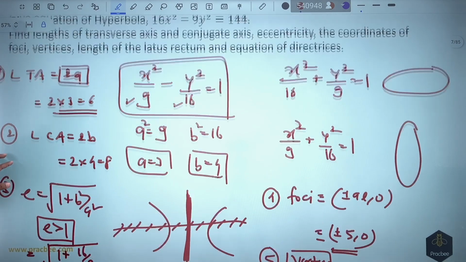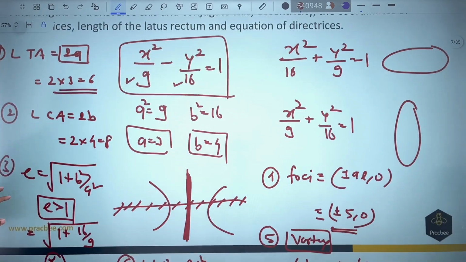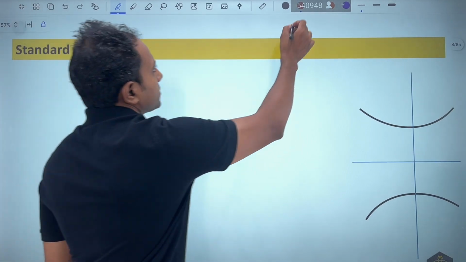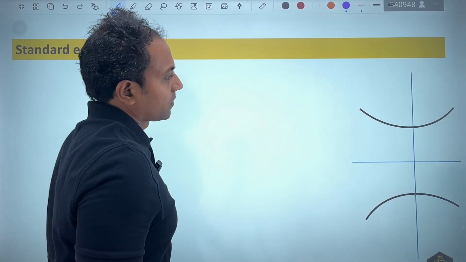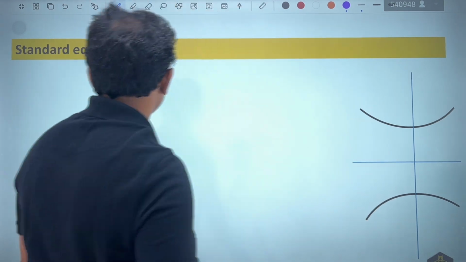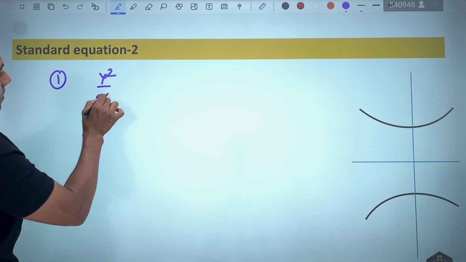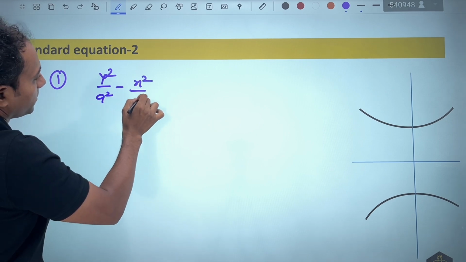I have written all the elements and then given you the detailing of how to obtain them. Now once you have done that, let us move on to the second case. Now the second case is very simple. The orientation has changed. So the equation corresponding to this would be nothing but y square by a square minus x square by b square is equal to 1.